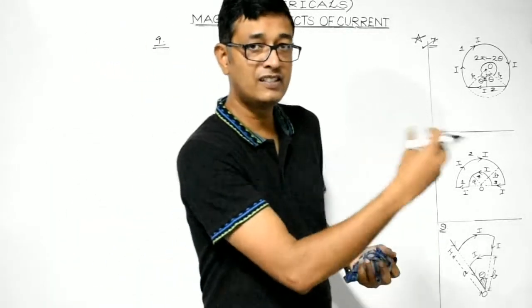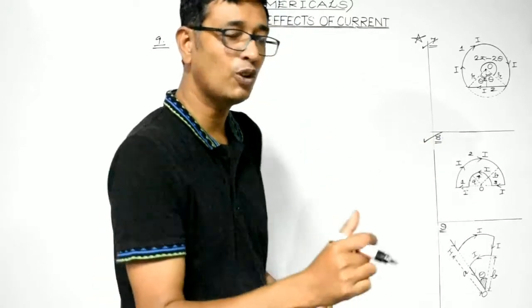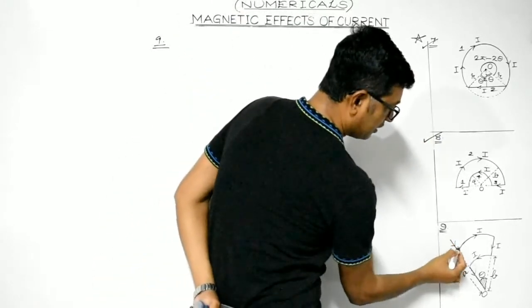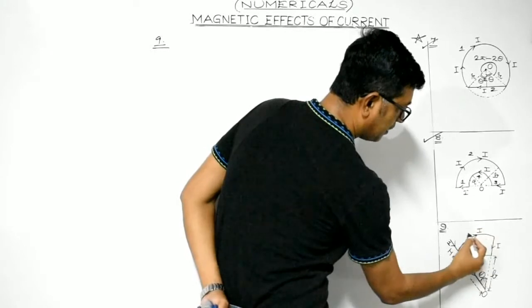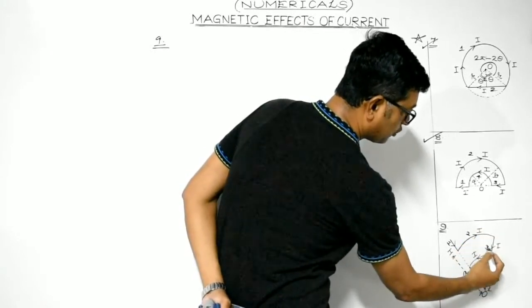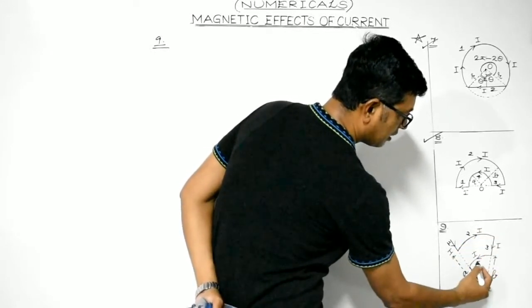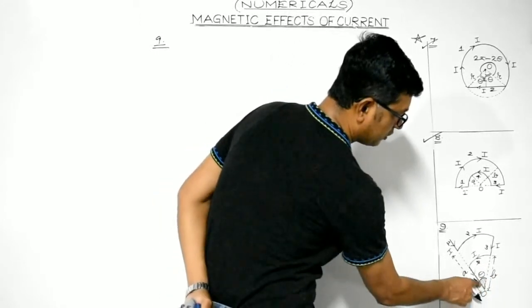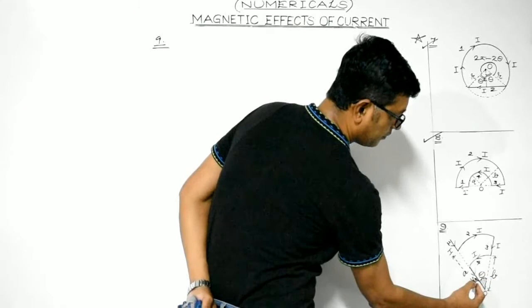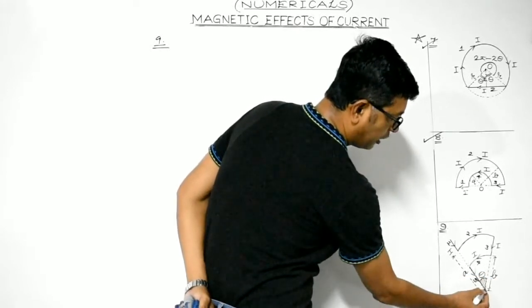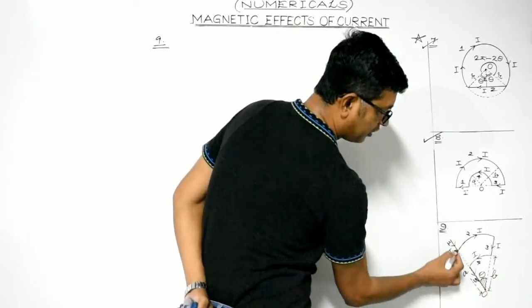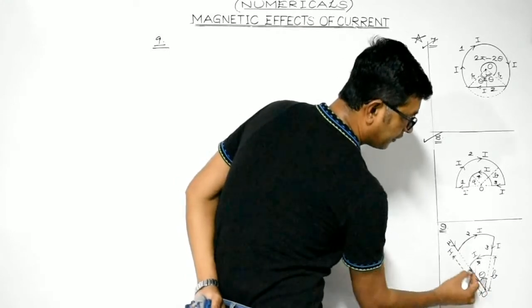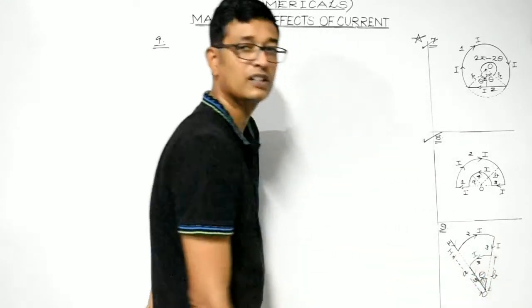Again, let's divide the entire circuit into small parts. This one is first, this arc part is 2, this one is 3, again this arc is 4, and the straight part is 5. Now look, point O lies on the axis of the first part, on the axis of the fifth part, and on the axis of the third part.